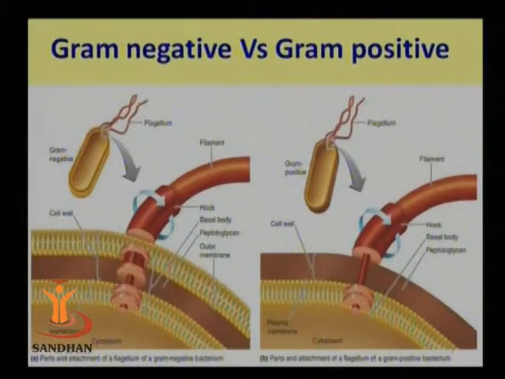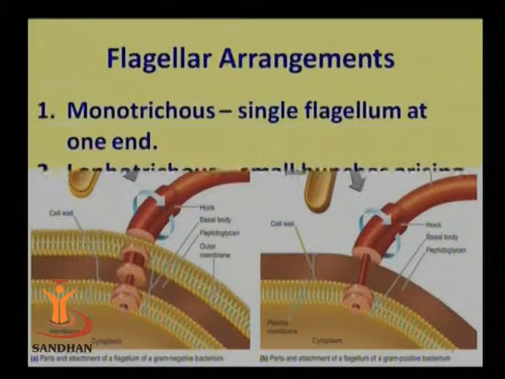Okay, this is the second view of the particular ring arrangement in different types of flagella, which was earlier explained by Divyesh sir. Now it is shown that there are 4 rings in gram negative bacteria and 2 rings in gram positive bacteria.